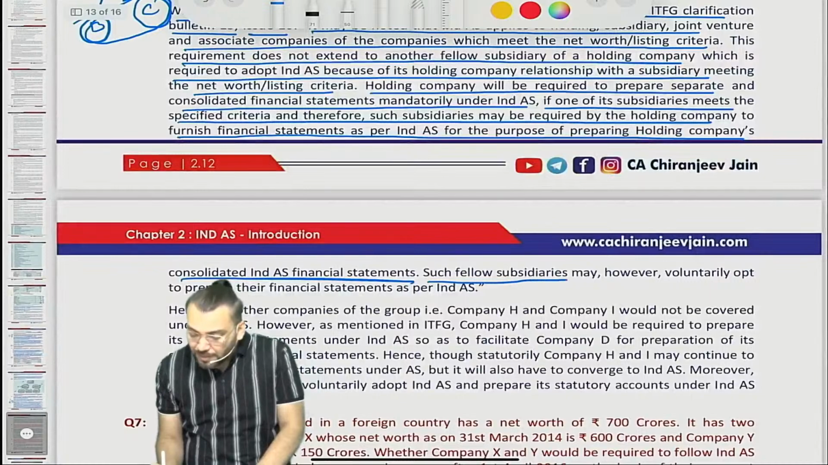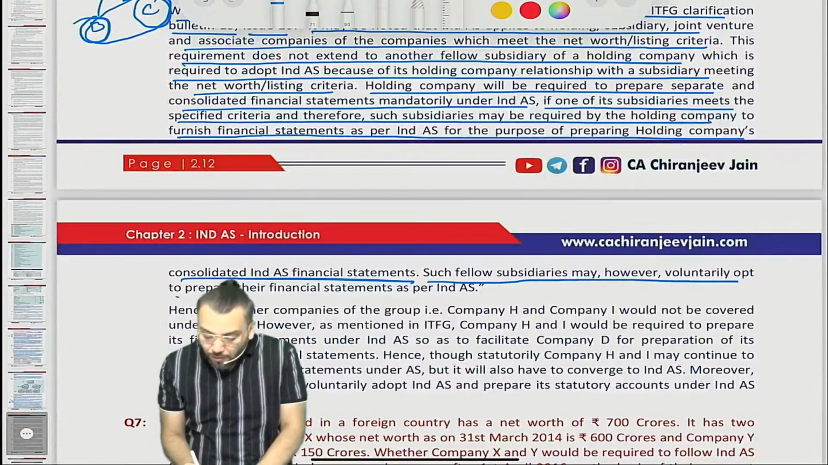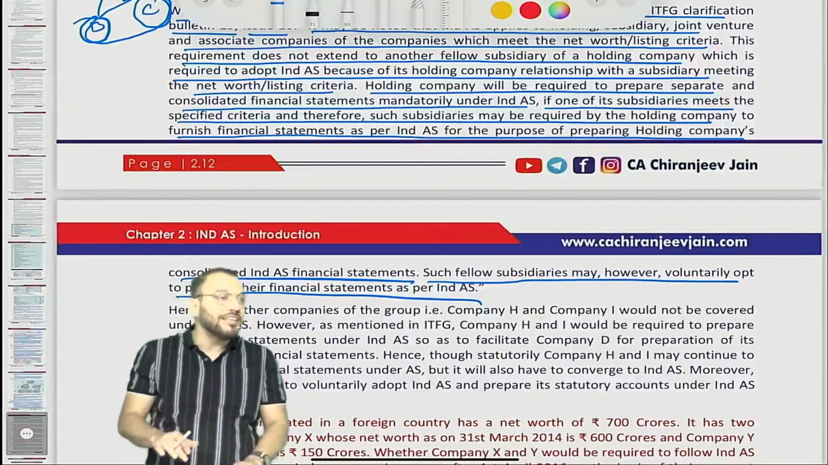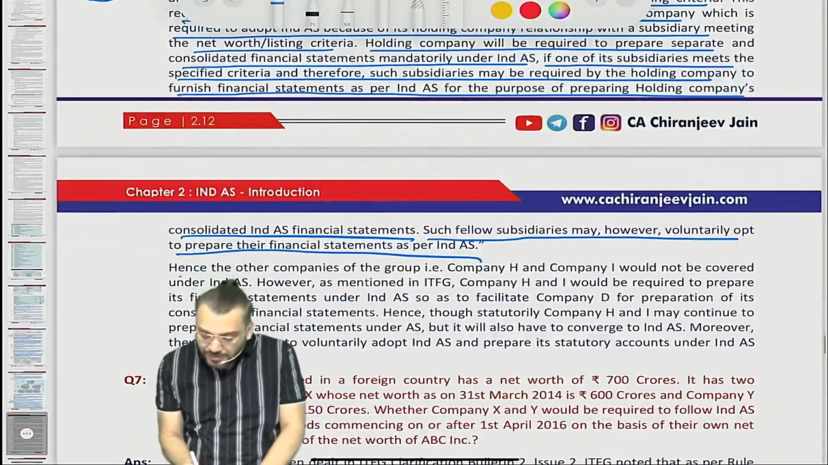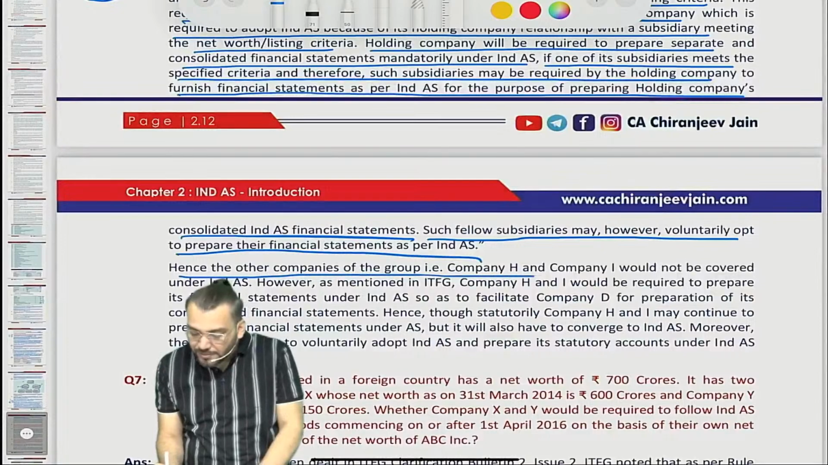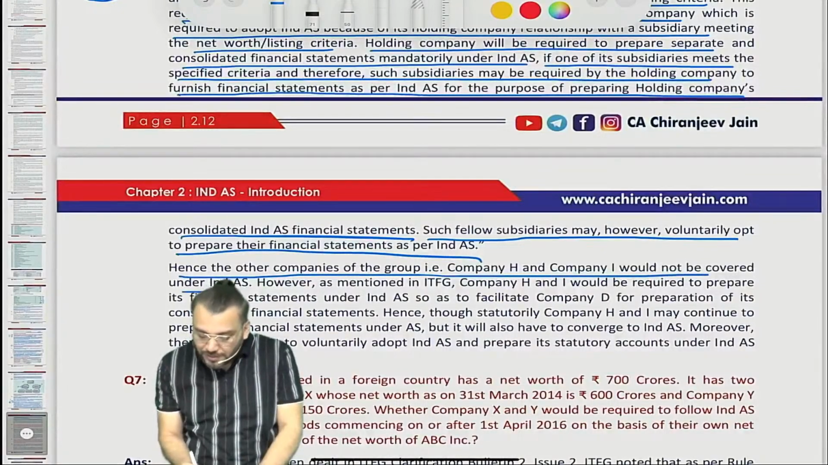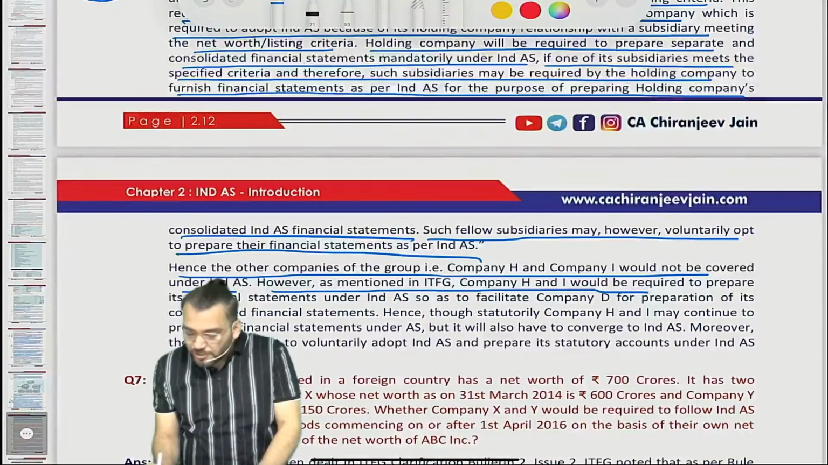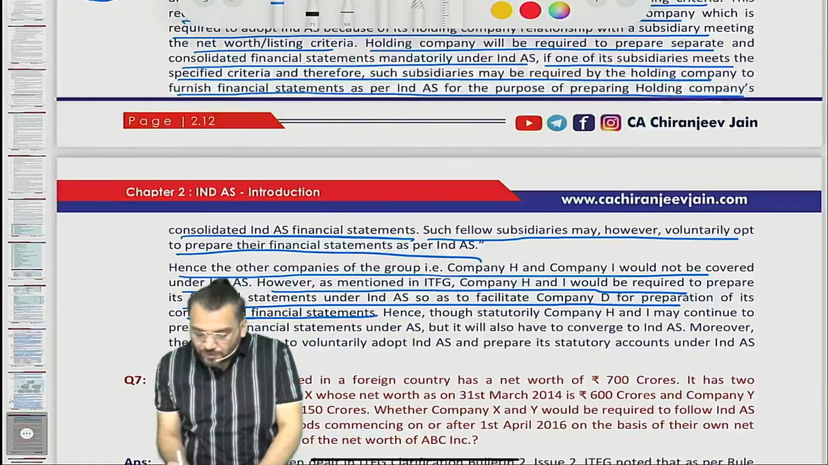Such a fellow subsidiary may, however, voluntarily opt to prepare financial statements as per Ind AS. Hence, the other companies of the group, that is company H and company I, would not be covered under Ind AS. However, as mentioned in ITFG, company H and I would be required to prepare their financial statements under Ind AS so as to facilitate company D in the preparation of consolidated financial statements.